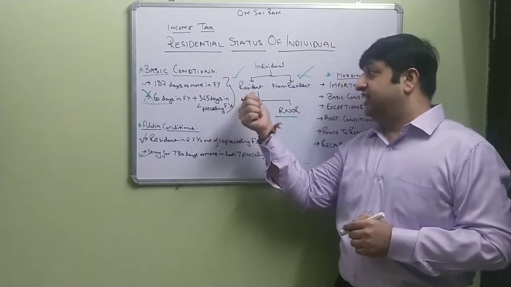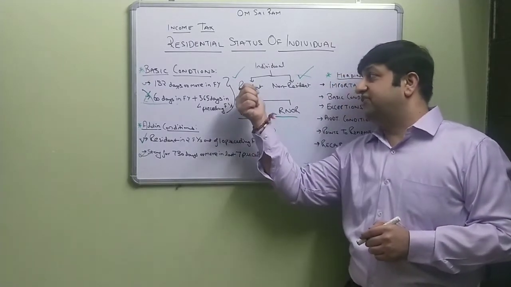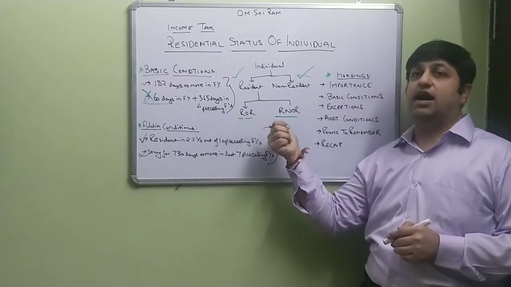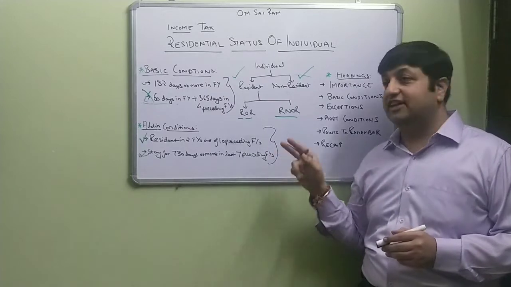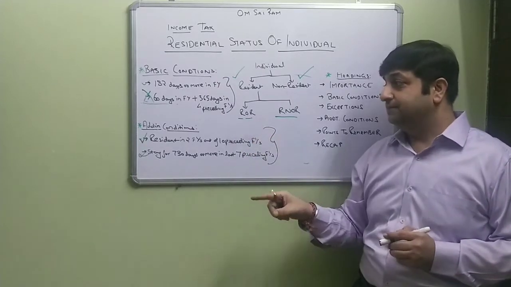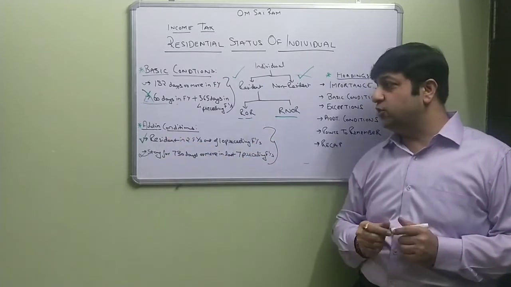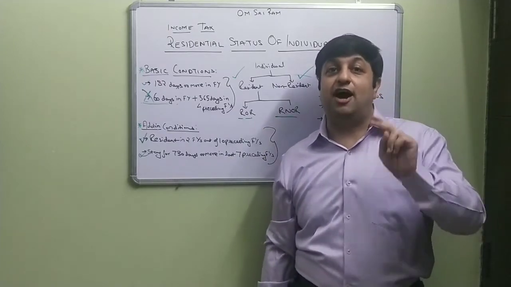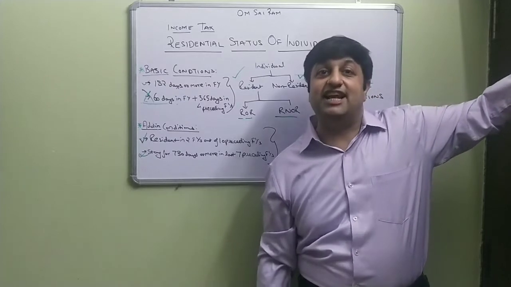Now, if a person is resident, we have to determine whether that resident is ROR or RNOR. To determine this, we have to look at these two additional conditions. First, resident in 2 financial years out of the previous 10 financial years.